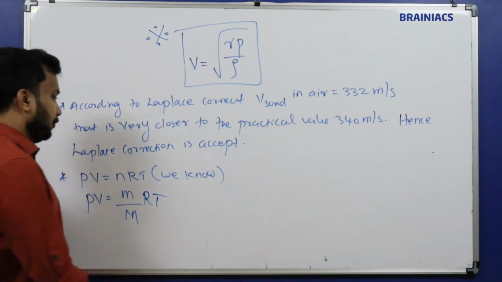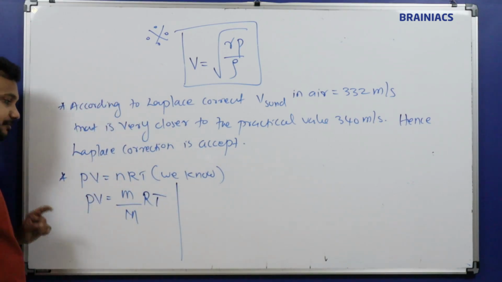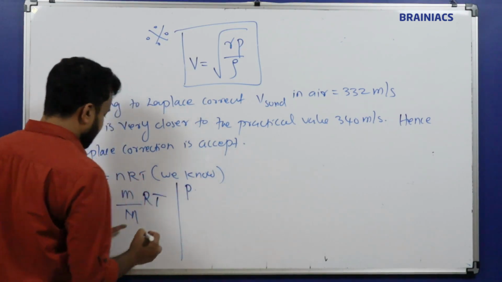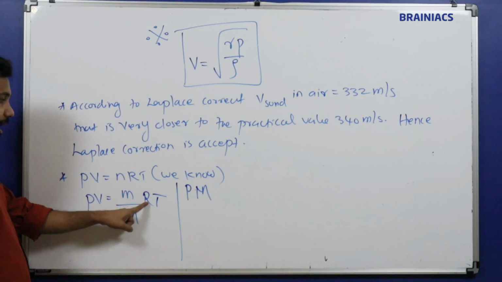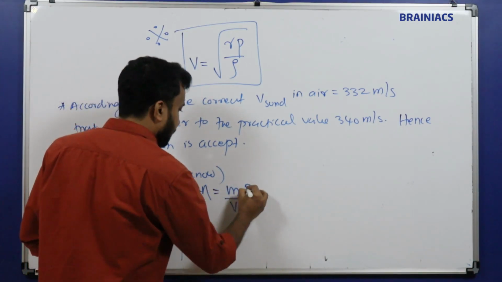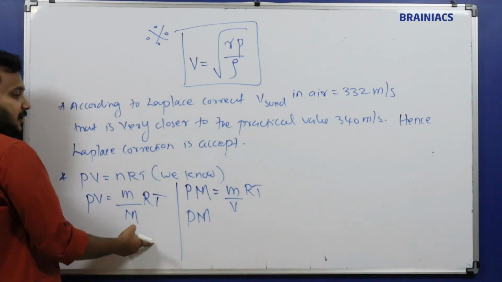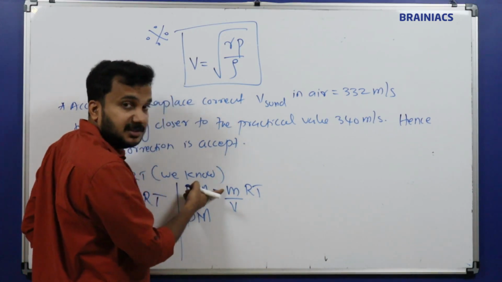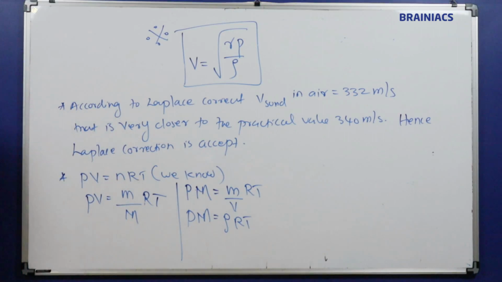Now here I am going to do some manipulation. This is the ideal gas equation, which we already know. Here P into M, multiply. PM I am keeping like this, mass per volume into RT. What is mass per volume? Capital M is the molar mass, small m is the given mass. So this will become density into RT. So PM equal to rho RT.